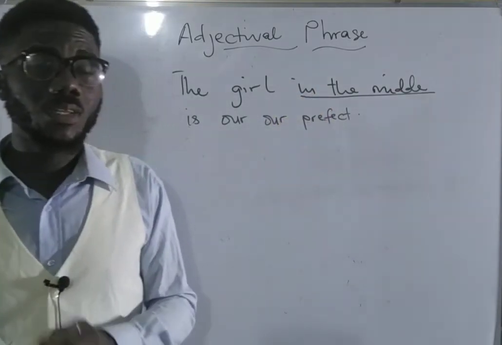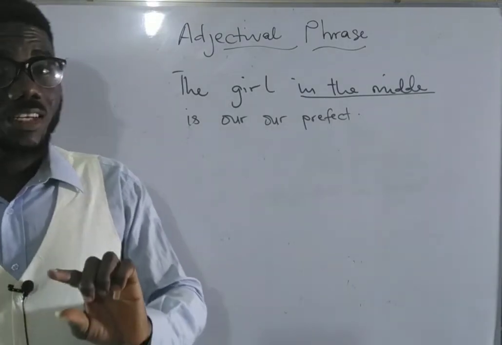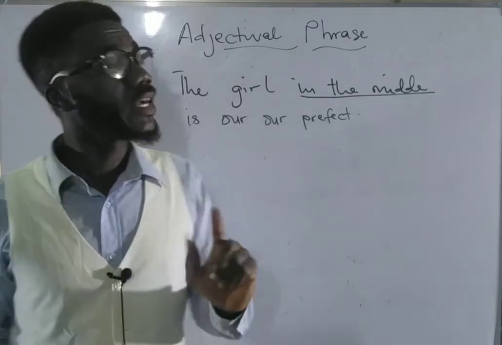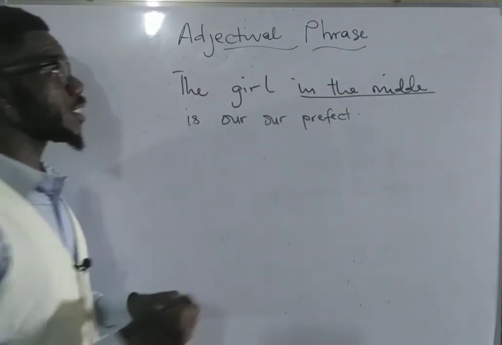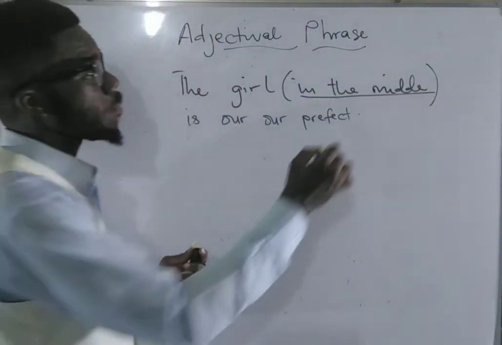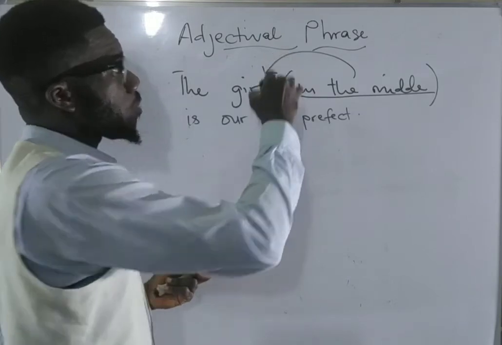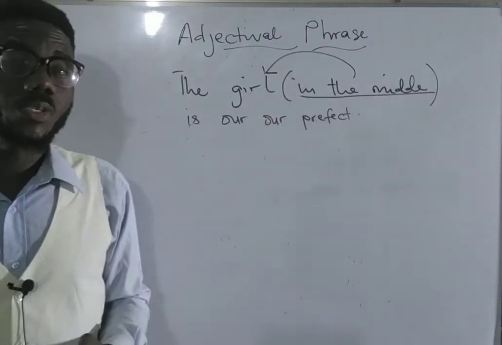But I want to tell you something. What you ask yourself is, what is the function of that group of the underlined expression? What does it do in that sentence? Now, this one says the girl in the middle is our prefect. When you take a look at this group of words that we have here in the middle, what does it do? It helps you to know which girl is being talked about. The same function of the adjective. It tells you about which girl is being talked about.